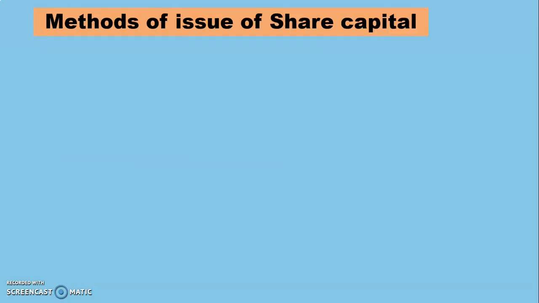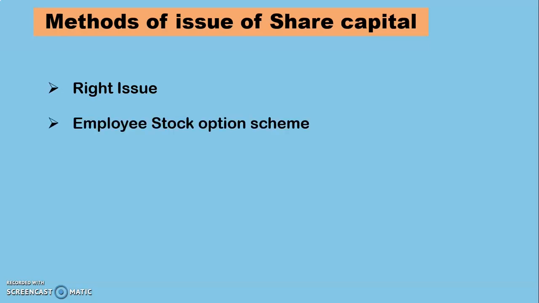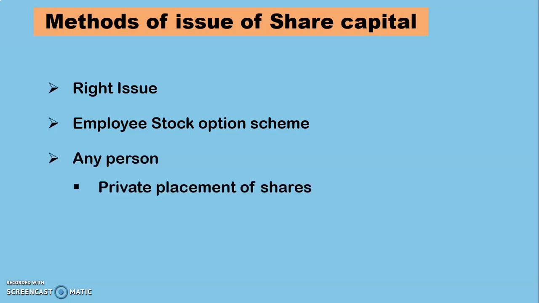Methods of issue of share capital. Right issue. When the company issues its shares to its existing shareholders first, then it is a right issue. The existing shareholders are given priority to purchase the shares first. Employee stock option scheme. Here, the company offers shares to its employees at a rate less than the market price. Private placement of shares.